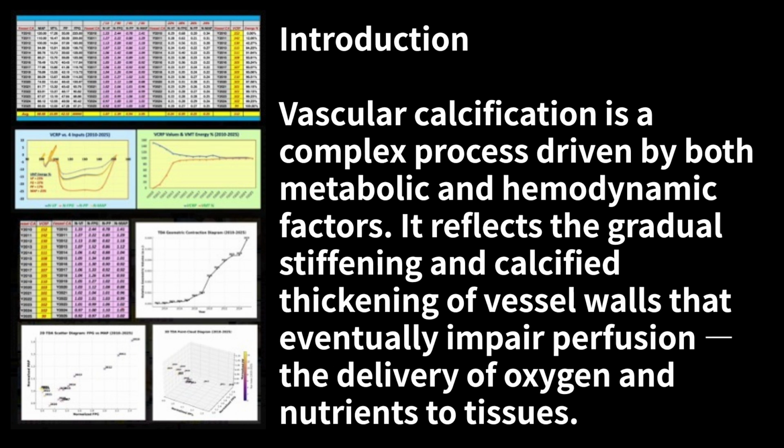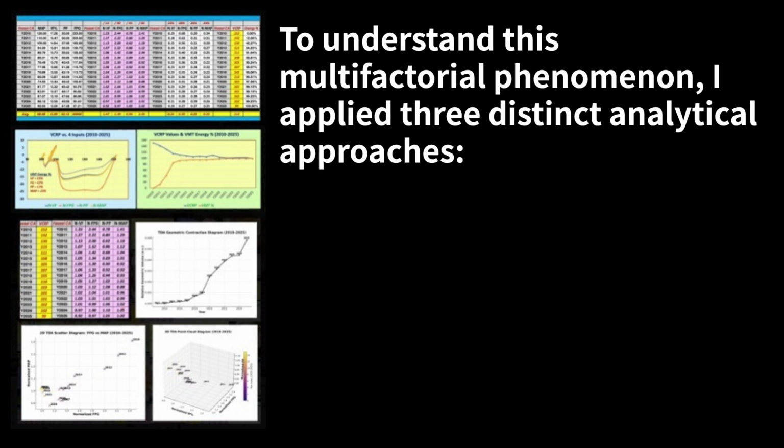Introduction. Vascular calcification is a complex process, driven by both metabolic and hemodynamic factors. It reflects the gradual stiffening and calcified thickening of vessel walls that eventually impair perfusion, the delivery of oxygen and nutrients to tissues. To understand this multifactorial phenomenon, I applied three distinct analytical approaches.